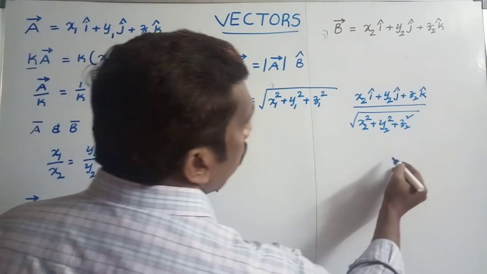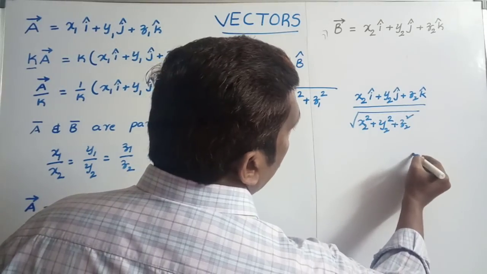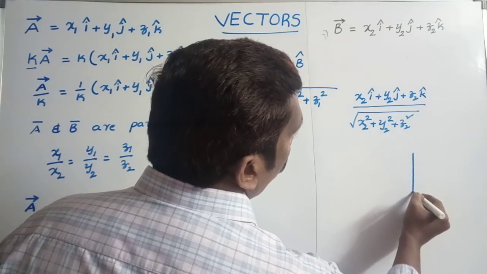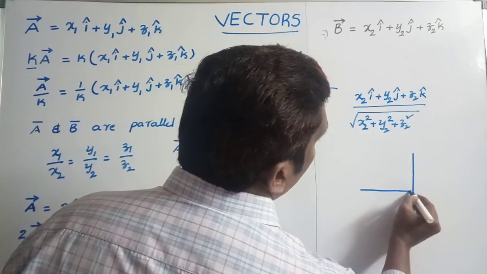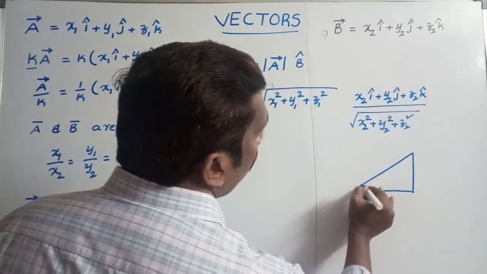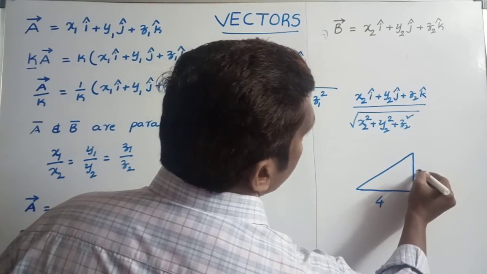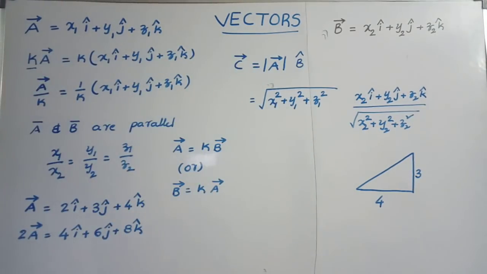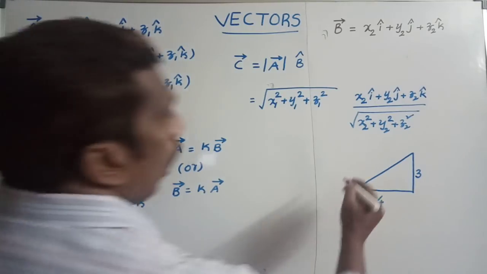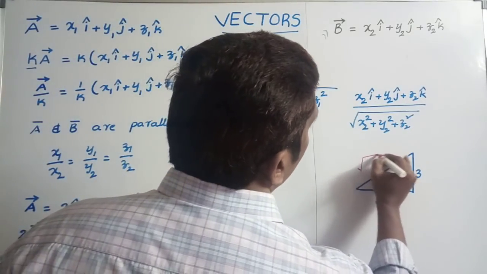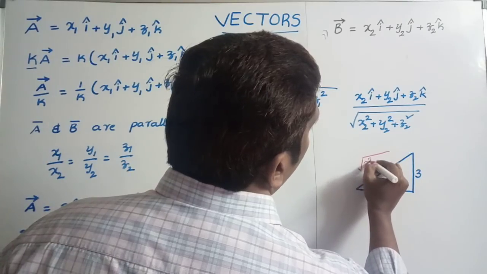So what is meant by resolution of vector? In right angle triangles, we know very well, suppose they give two sides, easily we can calculate the third side. Suppose this value is 3 and this value is 4, then what is the hypotenuse value? We know hypotenuse is equal to under root of 3 square plus 4 square.